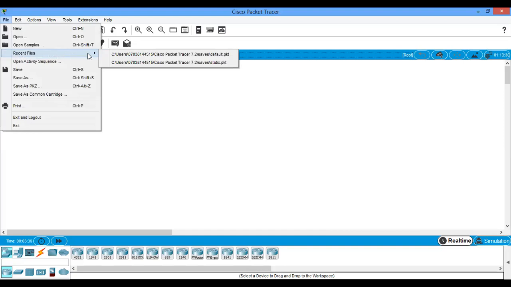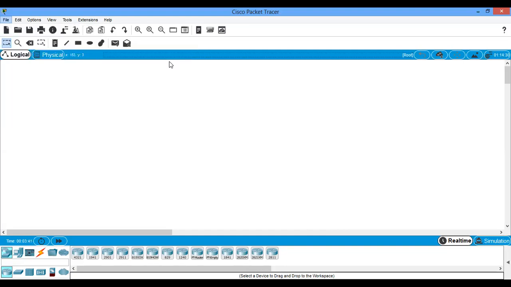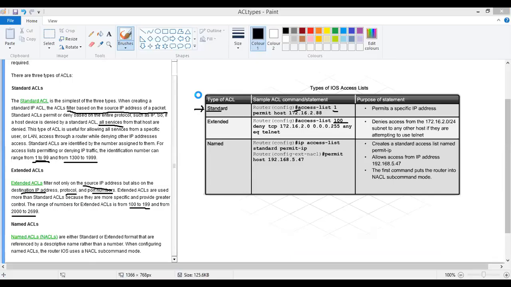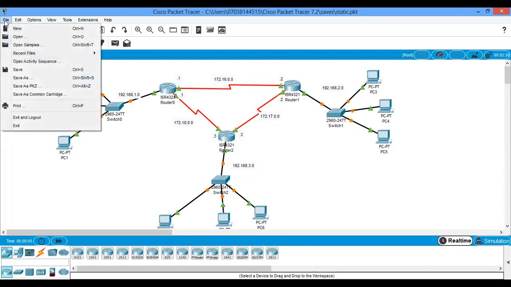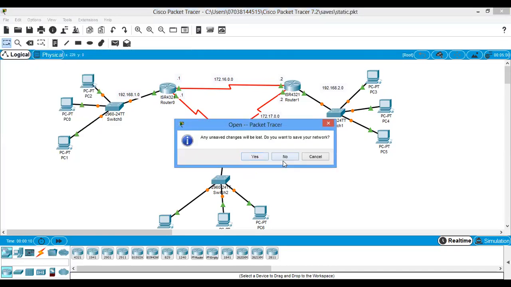Let me see if I have it. I think I used to use this particular one.